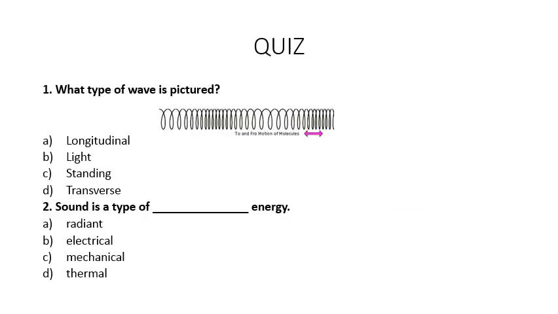So let us start a small quiz. What type of wave is pictured? So look at the picture. Longitudinal, light, standing, transverse. Which one is correct? Longitudinal is correct. Sound is a type of dash energy: radiant, electrical, mechanical, thermal. Which energy? Mechanical, because sound waves travel in a medium. It needs a medium, so it has mechanical energy.